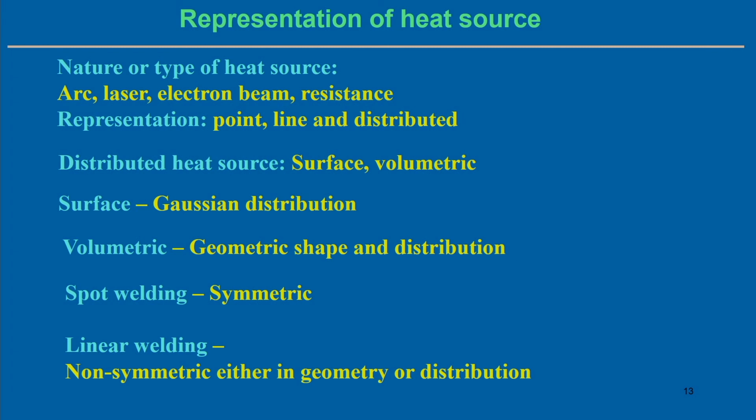Even if it is volumetric, in that case we assume the geometric shape and a particular distribution, and we can follow the Gaussian distribution or other kinds of distribution once we try to develop some kind of volumetric heat source model. In certain cases the distribution can be symmetric, for example in spot welding, that means a stationary welding process, where the distribution can be symmetric with respect to the center point.